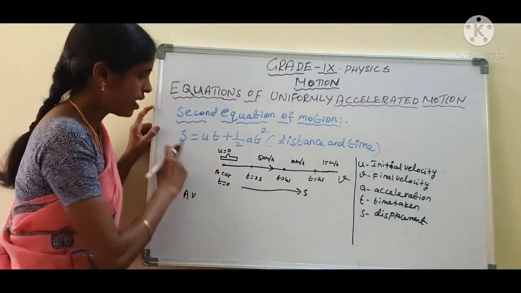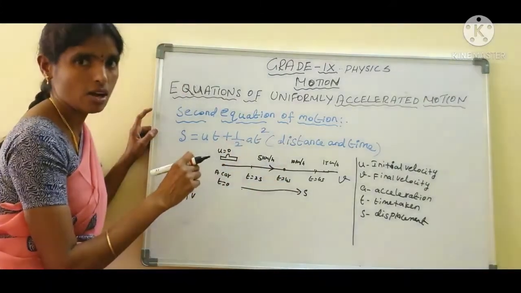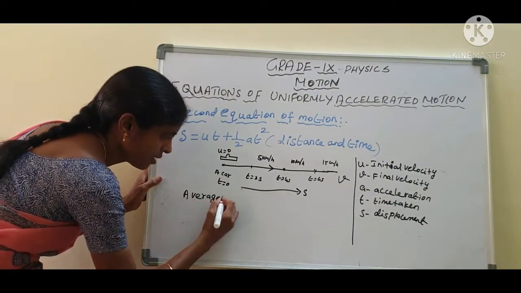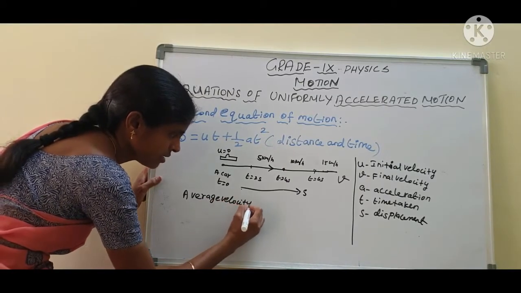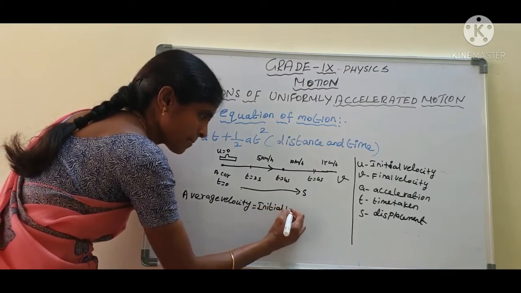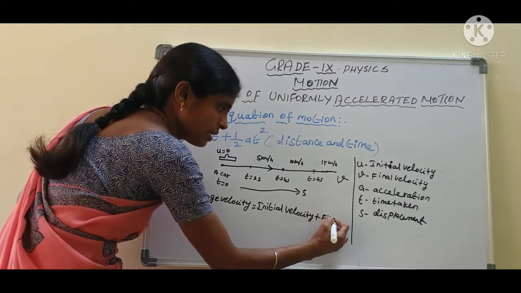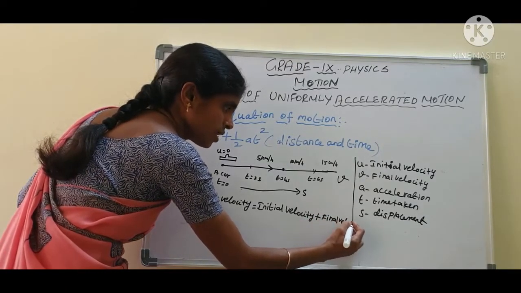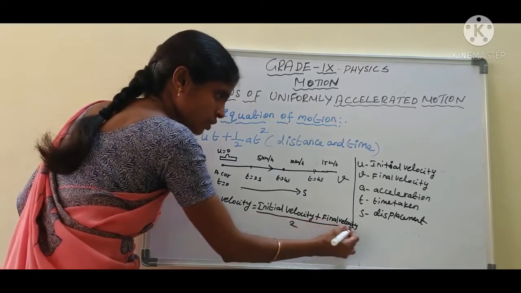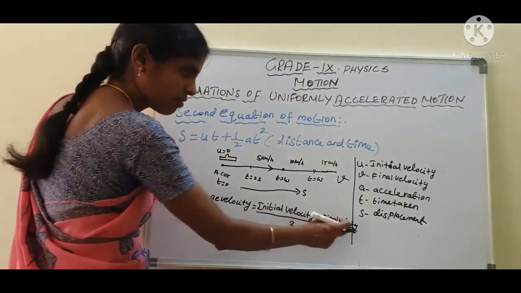Okay. Now we want to calculate the distance, which means previously we wanted to calculate the average velocity of the object. What is the formula of average velocity? Average velocity is equal to initial velocity plus final velocity by 2. That is the average velocity.